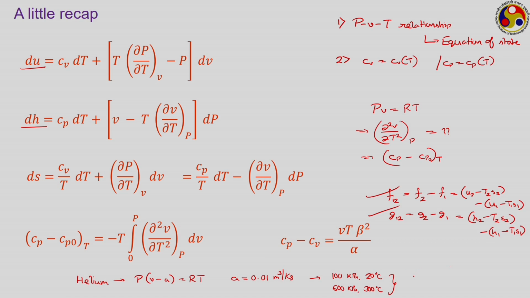That is, I am asking you to calculate the changes in specific internal energy, changes in specific enthalpy, changes in specific Helmholtz free energy and changes in specific Gibbs free energy, and in addition you also have to calculate the changes in specific entropy.